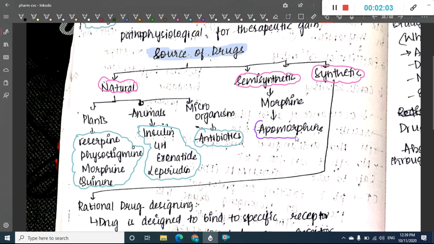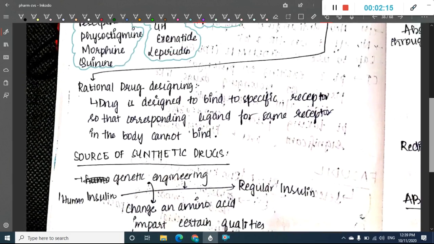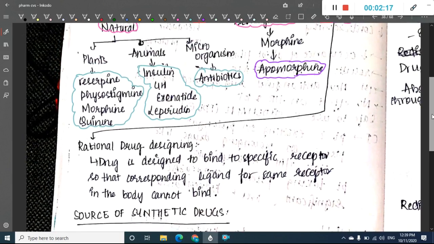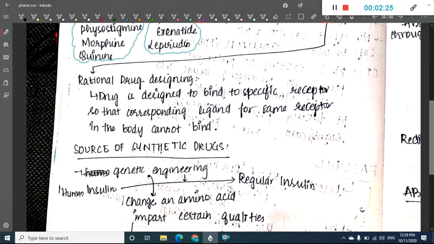Here one example of semi-synthetic is morphine. Morphine is derived from plant. This morphine has been modified into apomorphine. Then we have synthetic drugs. Synthetic drugs are those which are completely synthesized from chemicals. So how are we going to produce the synthetic drugs? Synthetic drugs are mainly designed with the help of something called rational drug designing. Rational drug designing is the main principle through which a synthetic drug is designed.